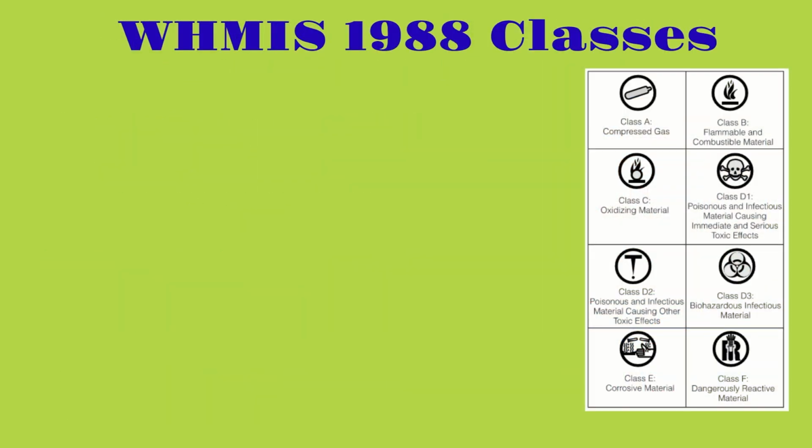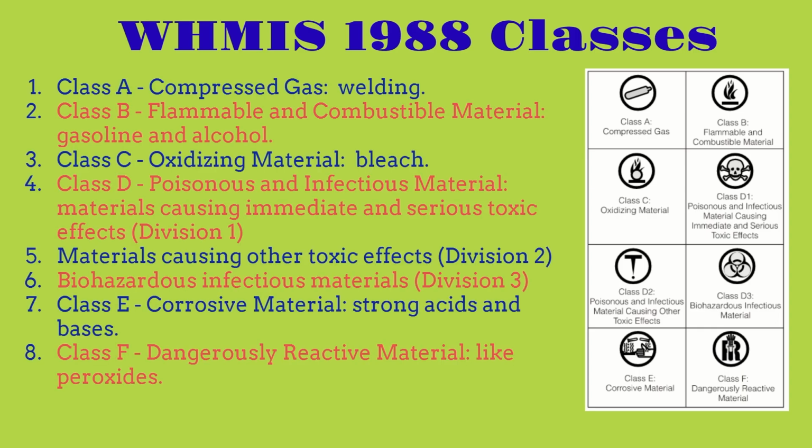Here are some WHMIS symbols from the 1988 classes. On the right there's a picture with the different classes, and on the left we're going to talk about them and explain a little more. The first class is class A, known as compressed gas. Here we can see an image of compressed gas, and an example could be welding. Class B is flammable and combustible material, and examples could be gasoline or alcohol. Class C is oxidizing material, and an example could be bleach.